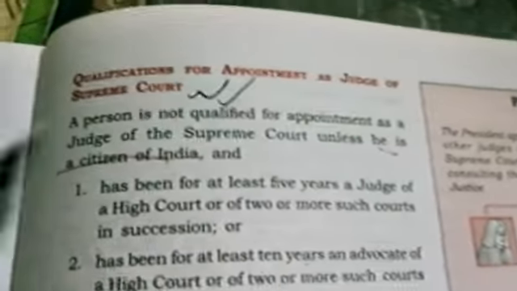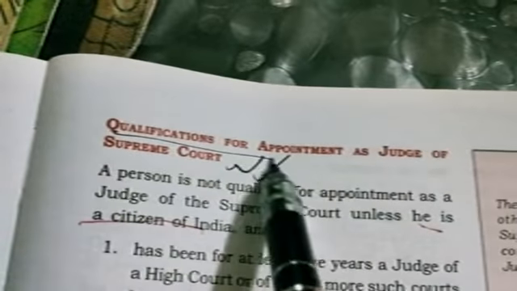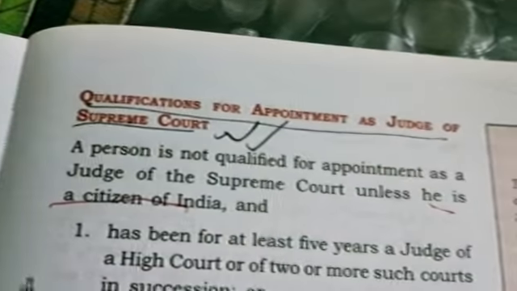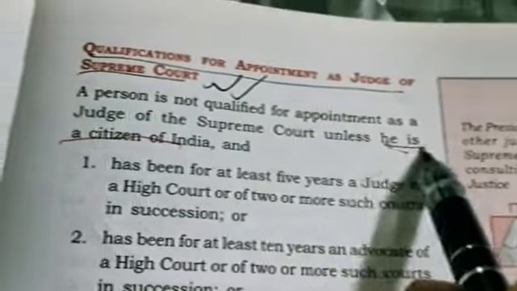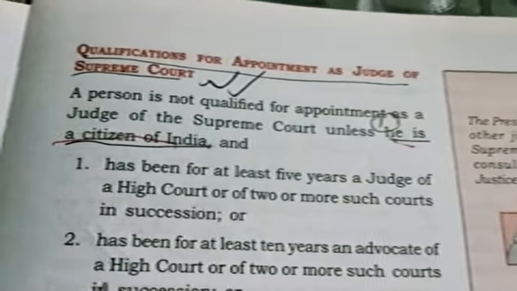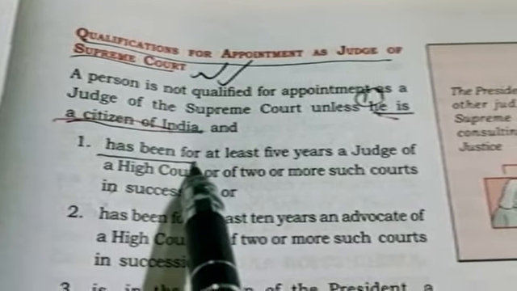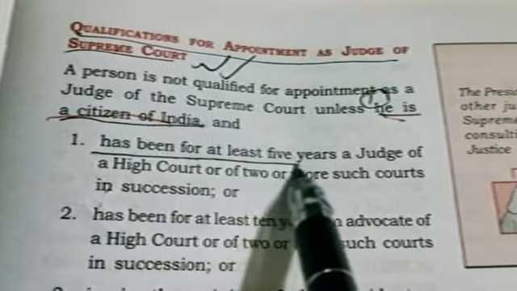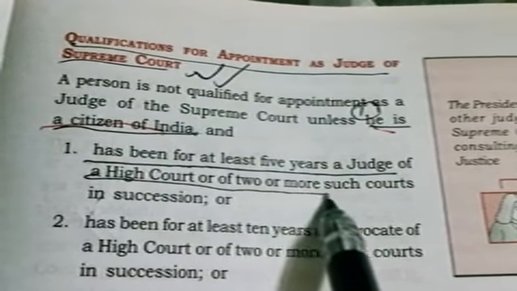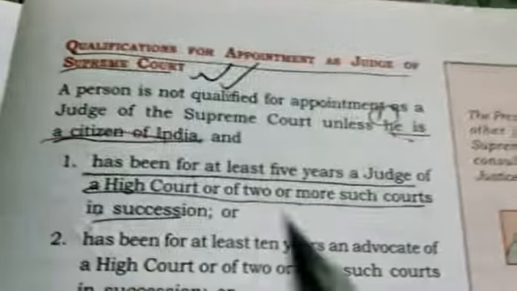Now, what are the qualifications? You see the qualifications for appointment as judges of Supreme Court. What is the first qualification? He is a citizen of India. That is number 1. Second, he has been for at least 5 years a judge of High Court or 2 or more such courts in succession.